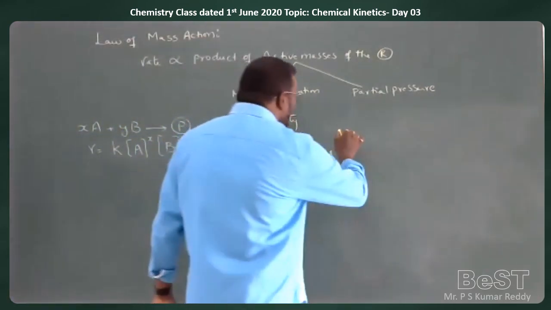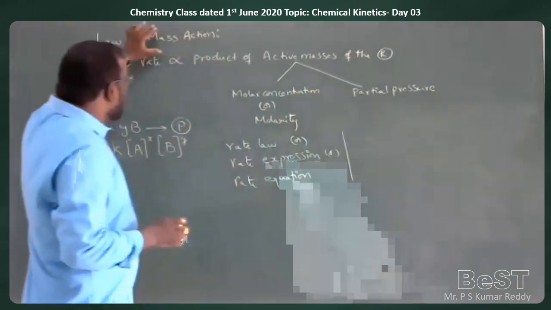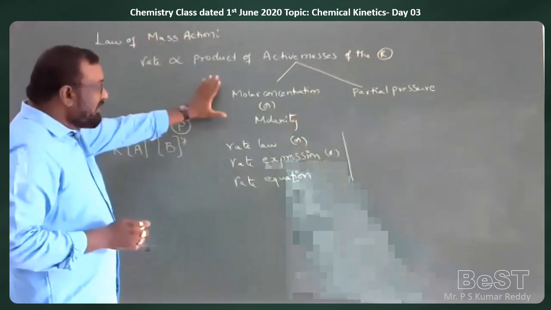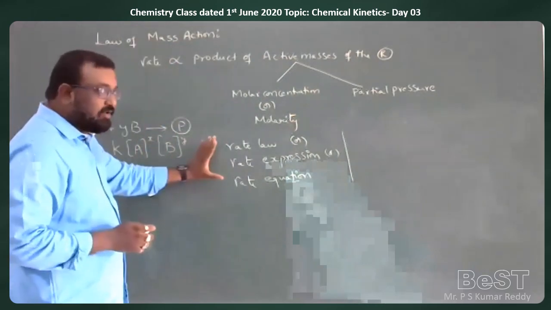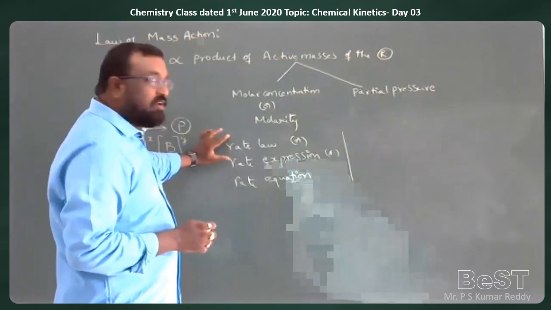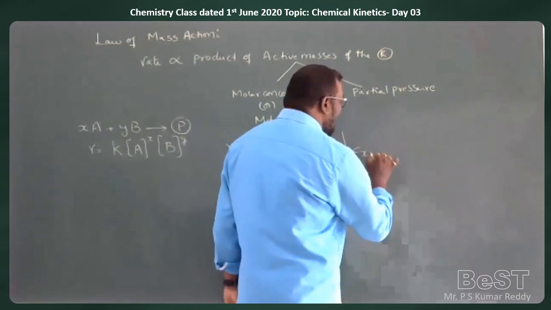You will not be learning this in your first year. In your first year, you will be learning only about the law of mass action and the equations. But here we are saying that the rate law only depends upon experimental data.